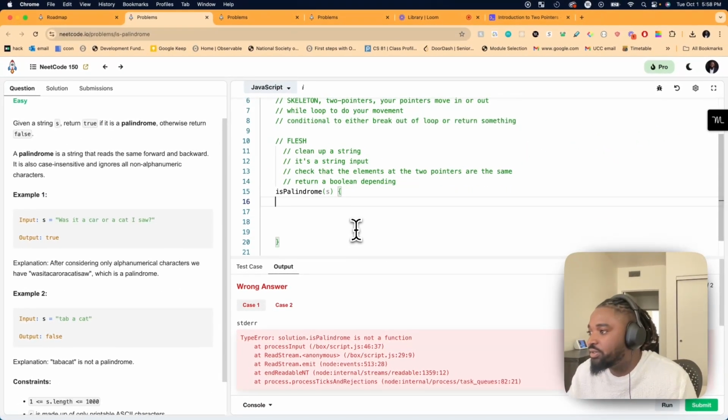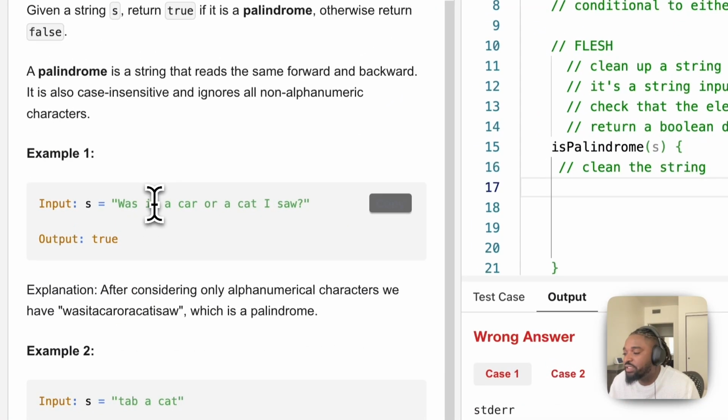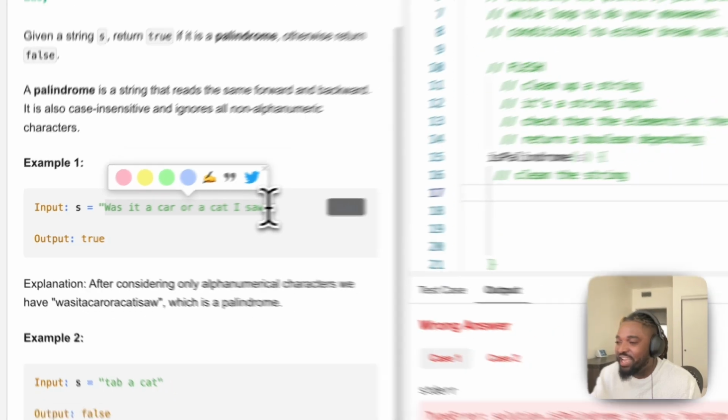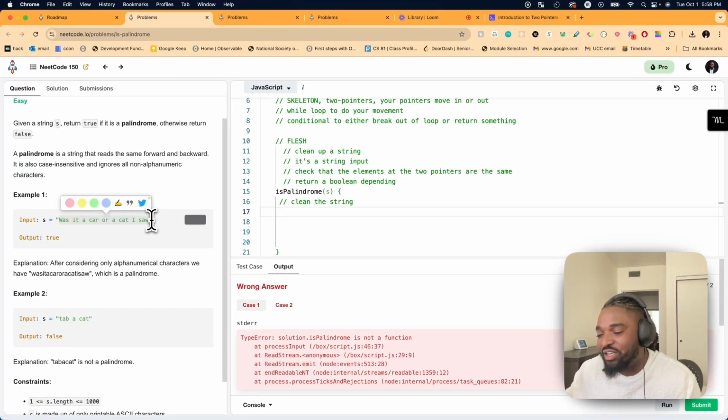Let's clean up the string first, right? So that it matches whatever it is that we want it to be, right? Before we do any sort of computation to it. I think here I'm going to use a regular expression to clean it up. I'm going to use a regular expression that makes sure to remove or replace any instances that match anything that's not a to z lowercase or A to Z uppercase or a number, right? And then once it matches that, I'm going to use the replace all function.